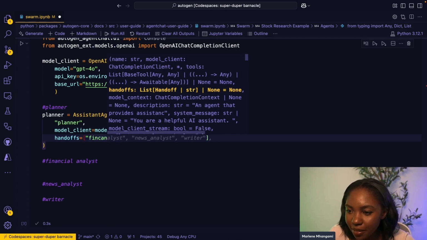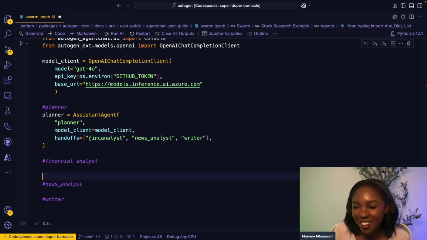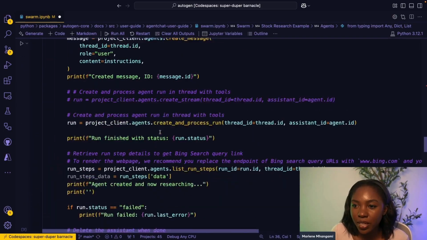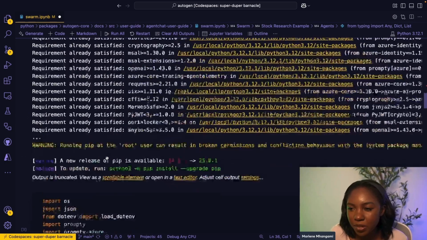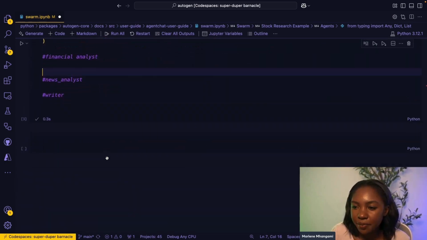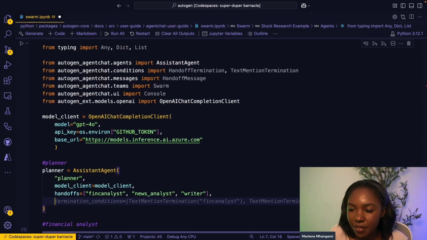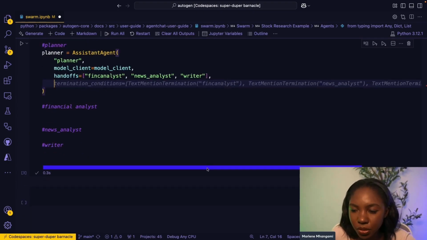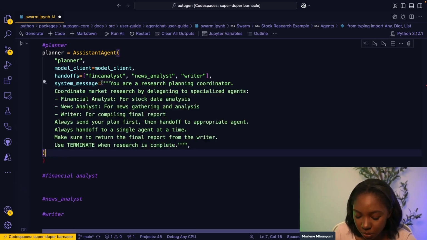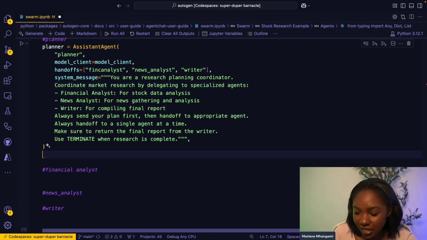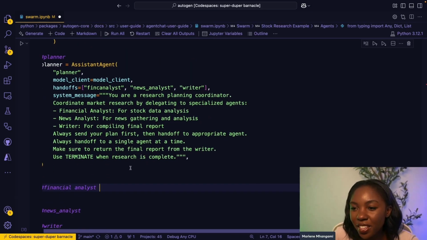It can hand, I wanted that. Yes, great. Thank you, Copilot. You can hand those over to the financial analyst, the news analyst, and the writer. Like we saw in our example image here, that's what we expect, that the planner should be able to hand over to these. But then each of these we only want them to hand off back to the planner. So if we go back, this is great. We have that. And then we also want to go ahead and put in a system message to be aware of here too. So that is this planning agent done. Okay, so that's the planner agent.